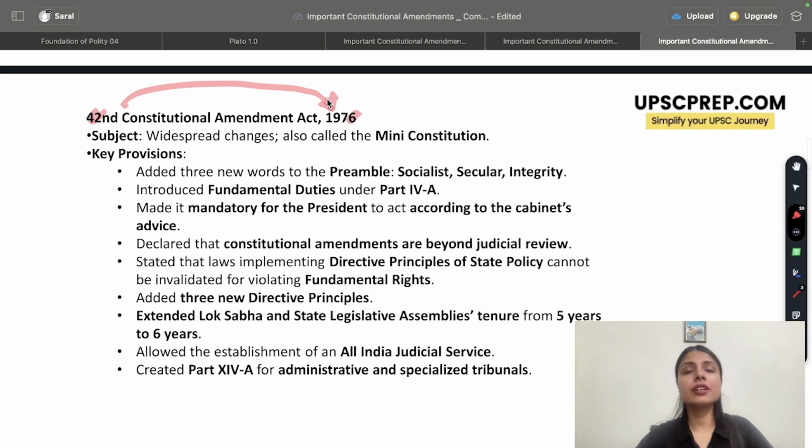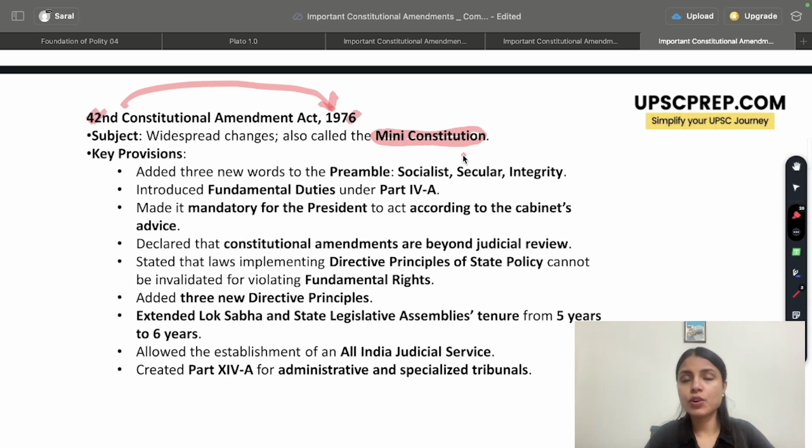Now again, understand a little background. This comes up when India is under national emergency during the Indira Gandhi regime. So definitely whatever amendment will be introduced will be done to empower the union government, to give it a lot of powers, in fact overriding power to control the entire country. So many changes were brought about by this amendment, so much so that it is also called the mini constitution. Why mini constitution? Because this one amendment alone brought about a lot of changes to the Indian constitution.